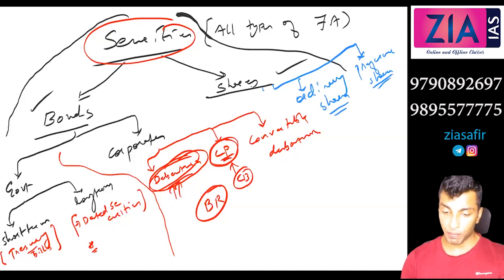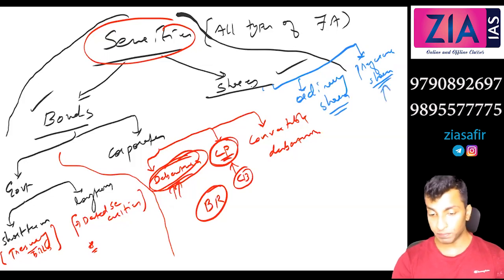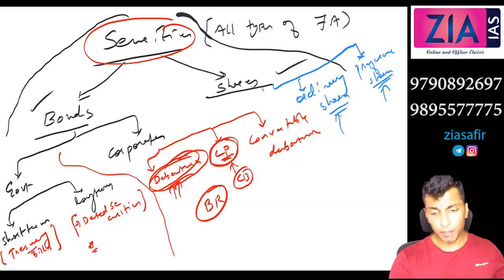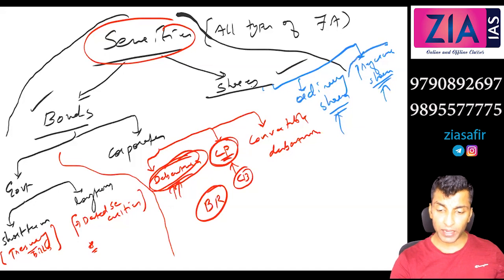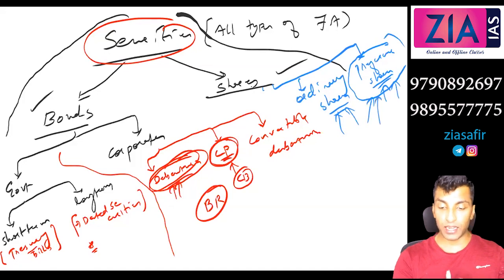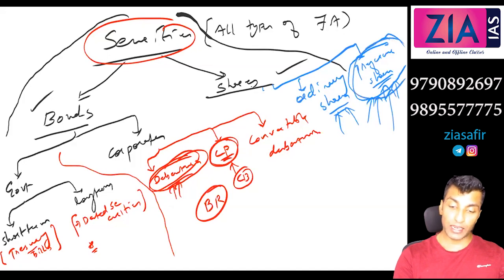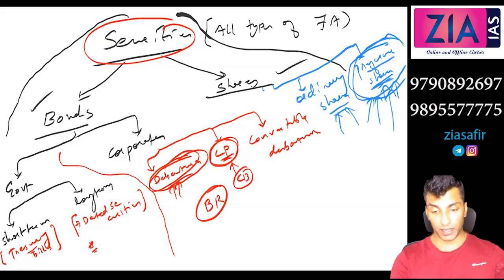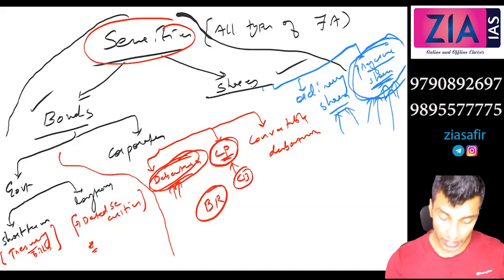In case of winding up of a company, if the assets of the company are sold, the preference shares will get the preference over the claim on the assets over the ordinary shareholder. But the dividend will be limited to these people, not like what the ordinary shareholders are getting in case of profit. In case of small profit, their claim will be met first, their dividend will be given first. So they will have a fixed dividend, actually a limited dividend. That is why preference shares get a preferential claim over the company's assets. Okay, so we can discuss this in detail.